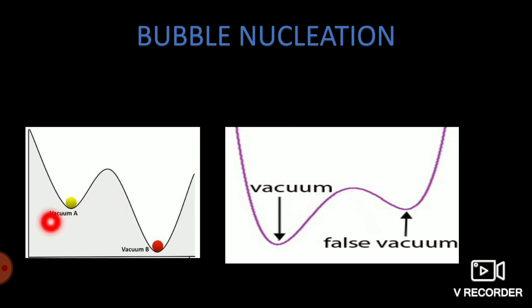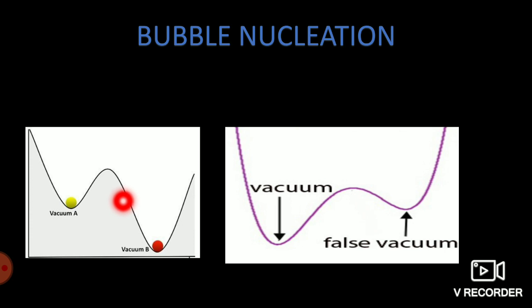When this happens, energy is released because it was at vacuum A and now it went to vacuum B. The resulting energy difference is released into space, which triggers the adjacent points, and that leads to a chain reaction in which a bubble of energy is formed, and it expands at an alarming rate, converting everything around it into the lower minimum state.